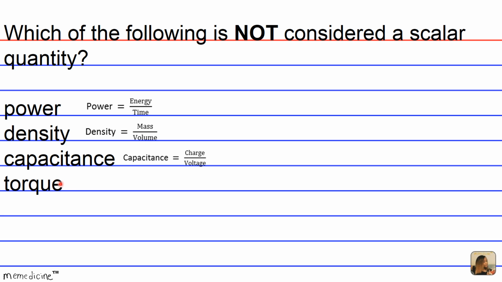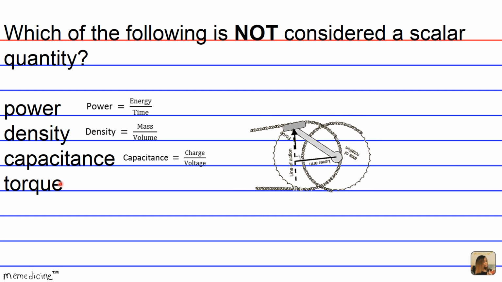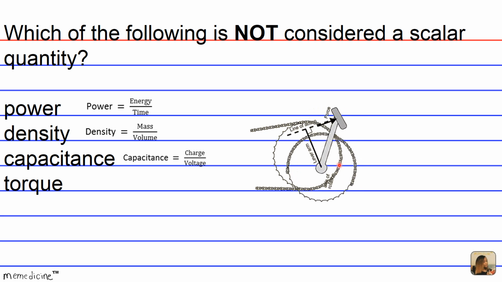Now, torque is directionally aware, okay? It can either be counterclockwise, rotating like so, or it can be clockwise, okay? And torque is basically the lever arm multiplied by the force applied to it to give it that spin, okay?